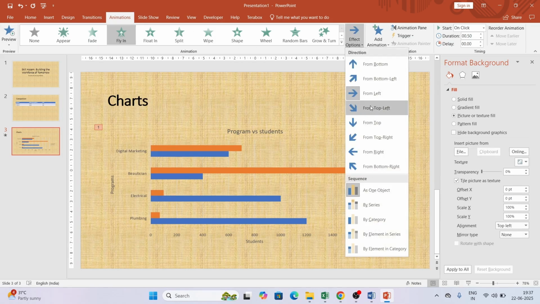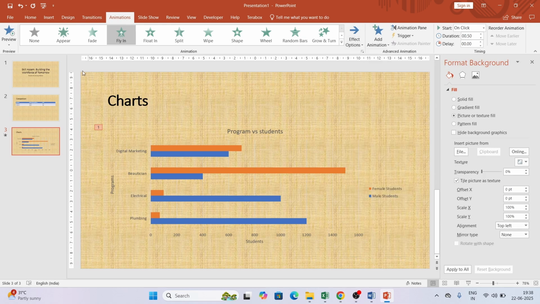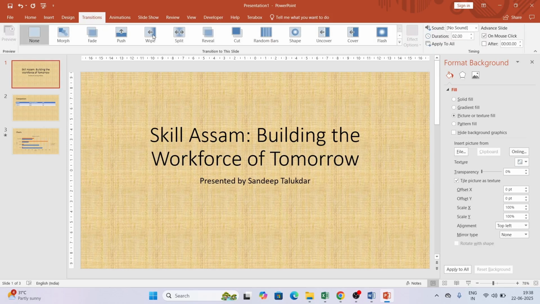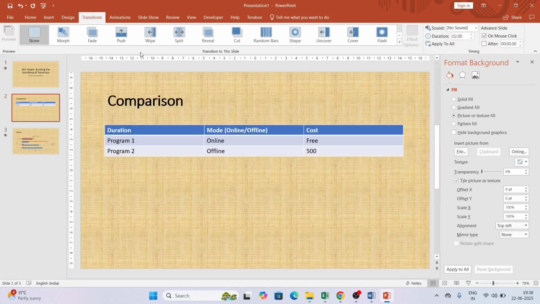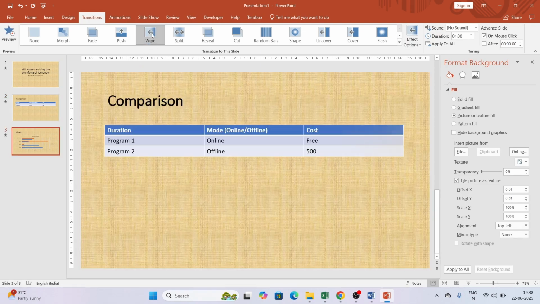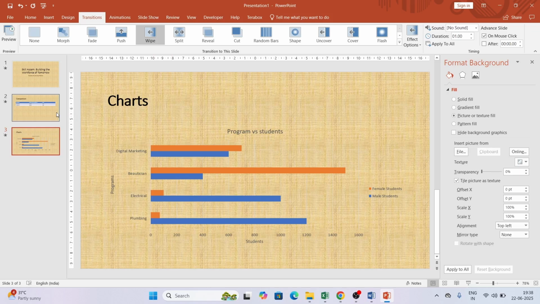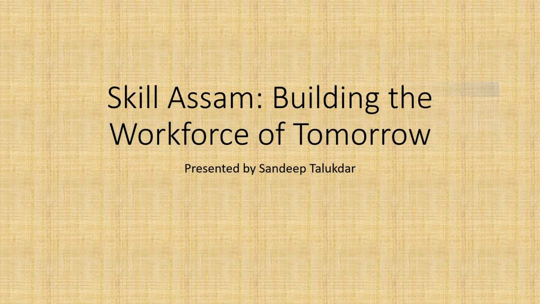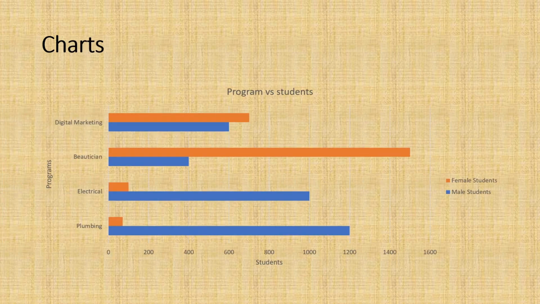You can choose the effect options, left, right, like that. So it's done. And apart from that, they have asked us to add a transition effect to the slides, that is wipe. So I will use wipe, again I will use wipe, and again I will use wipe. Now you can visualize it, slideshow or F5, first slide followed by second slide followed by third slide, and there is an entry effect for our charts.